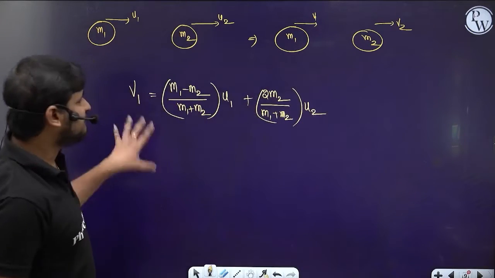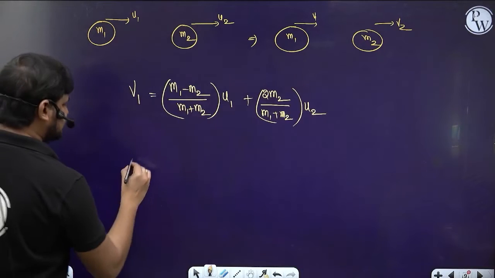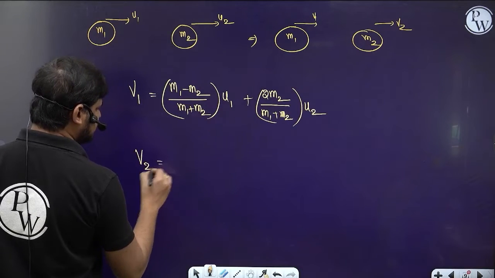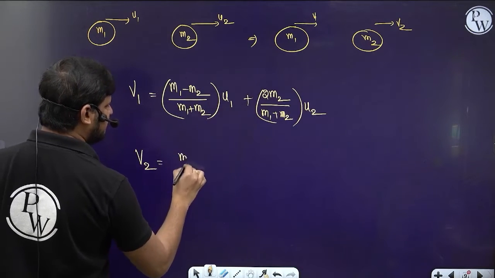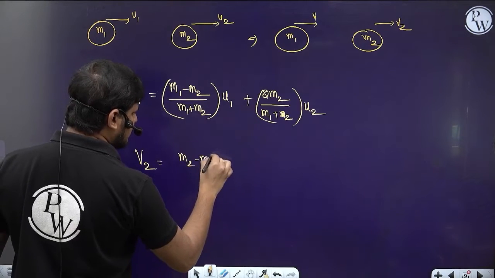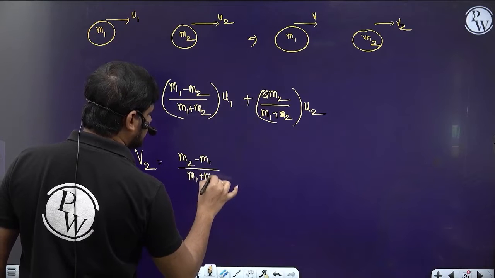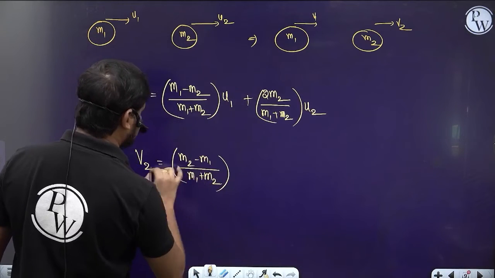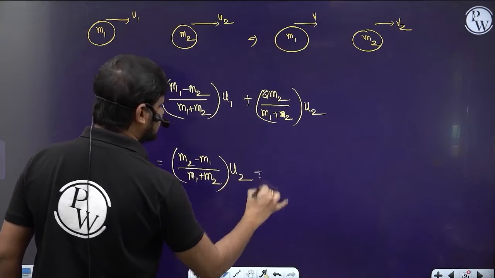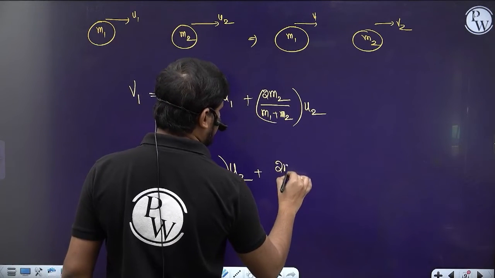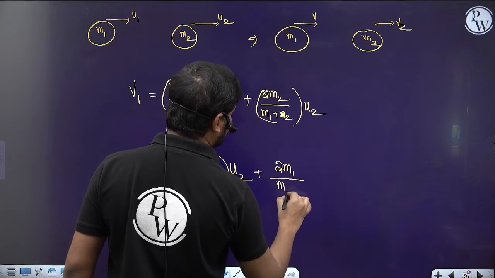So this is the v1 velocity. Then let's write the v2 velocity. v2 is (m2 minus m1) by the denominator (m1 plus m2) into u2, plus 2m1 by (m1 plus m2) into u1.